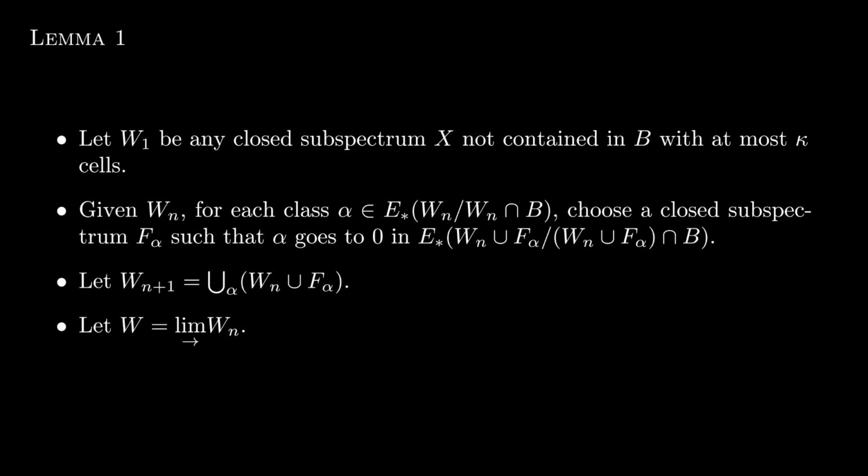So we can do this for all alpha. Finally, let Wn plus 1 be the union of Wn and all the F alpha. Our indexing indicates each Wn has at most kappa cells. Okay, and finally just let W be the colimit over all of these Wn, and we get our desired result.